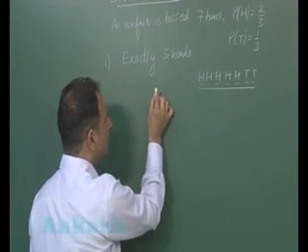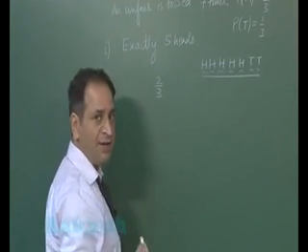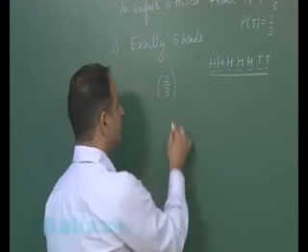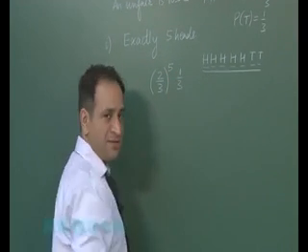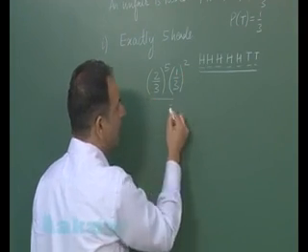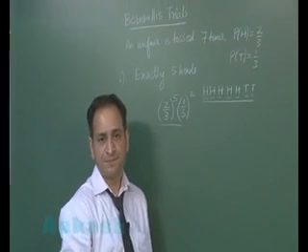Head आने की probability है 2 by 3. So it is 2 by 3 into 2 by 3. How many times? 5 times. So this is 2 by 3 raised to the power 5 into 1 by 3 and 1 by 3 2 times. So this is the probability of happening once. ऐसा एक बार होने की probability ये है.